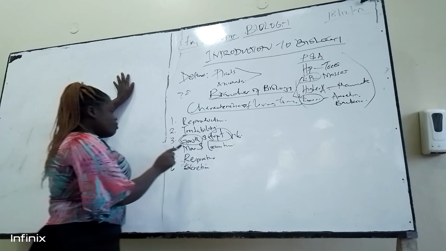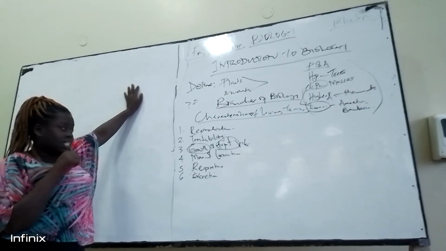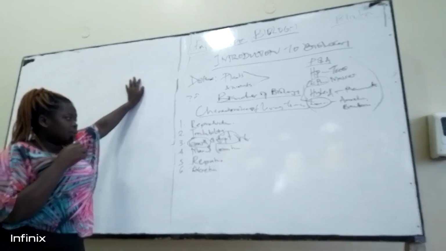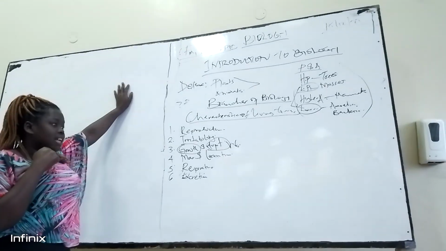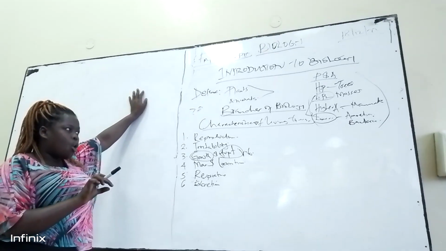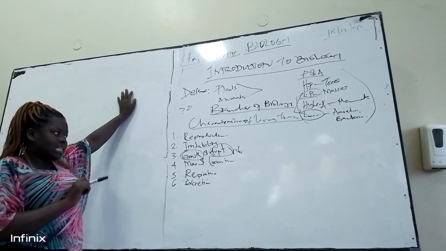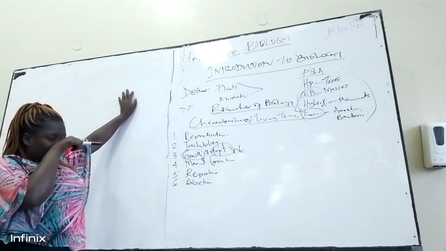We have movement and locomotion as characteristics of living things. Movement: animals do move physically from one position to another, and even some locomote. The tiny, lower organisms do locomote. Then we have respiration.